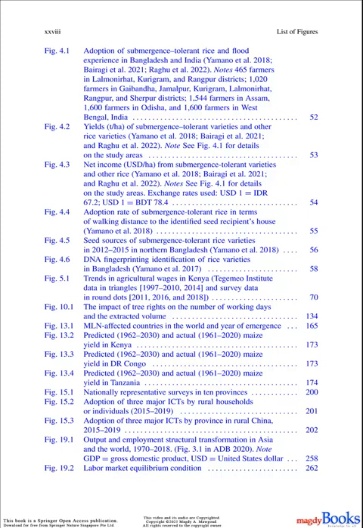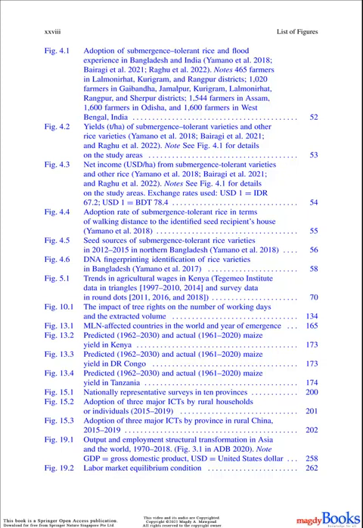Figure 4.3. Net income, USD per hectare, from submergence-tolerant varieties and other rice. Yamano et al. 2018. Bairagi et al. 2021, and Raghu et al. 2022. Notes: see Figure 4.1 for details on the study areas. Exchange rates used. 1 United States dollar equals IDR 67.2. 1 United States dollar equals BDT 78.4.